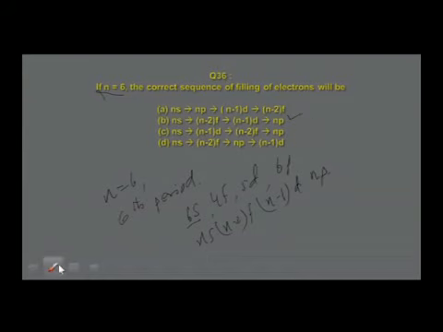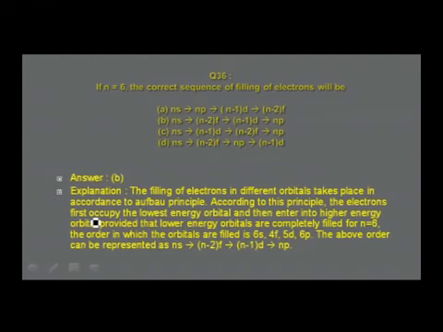Let us verify, and I have given that particular order in the calculation made, and the explanation is given there. It is in accordance with the above principle. Electrons enter into various orbitals in the increasing order of their energy levels, and this order is found to be ns, then (n-2)f, then (n-1)d, np, and these are the orbitals which are filled up in the sixth period when n is equal to 6. All that explanation is available. Go through that once again clearly.